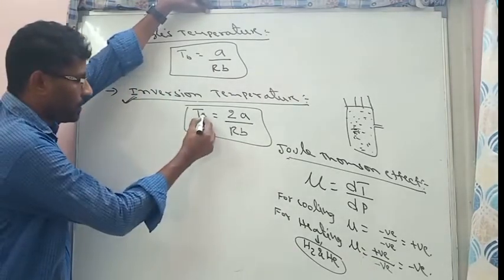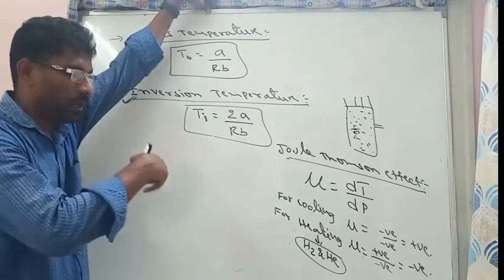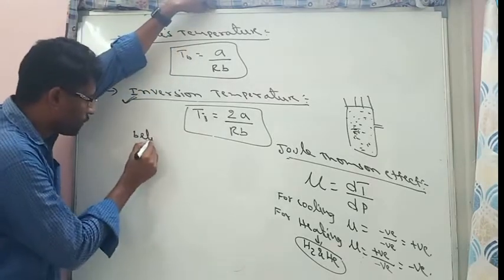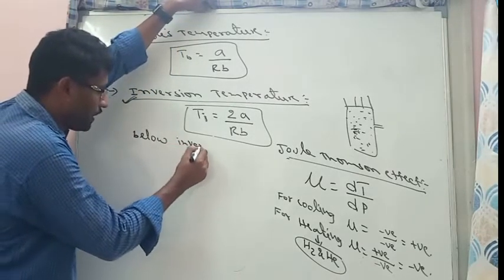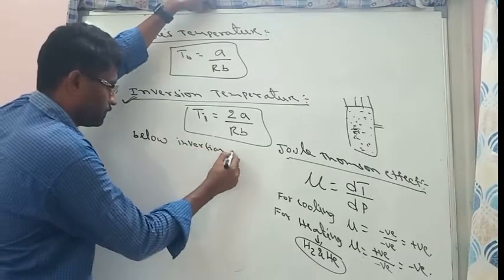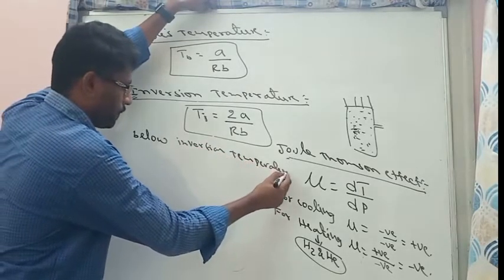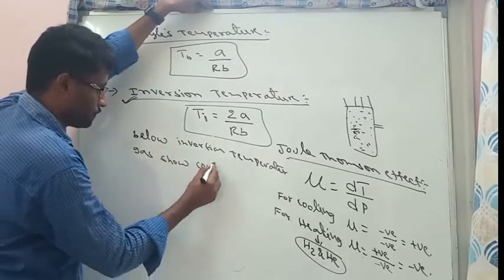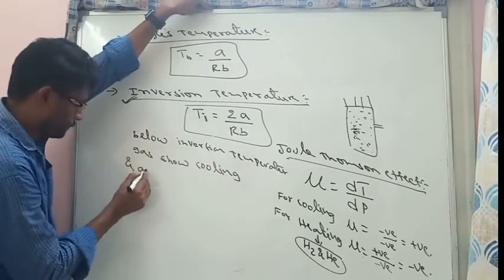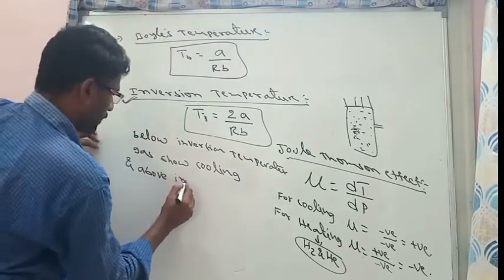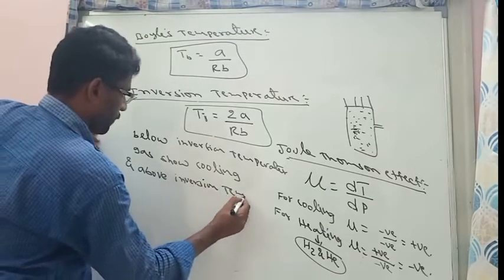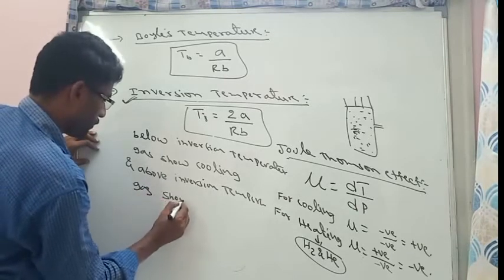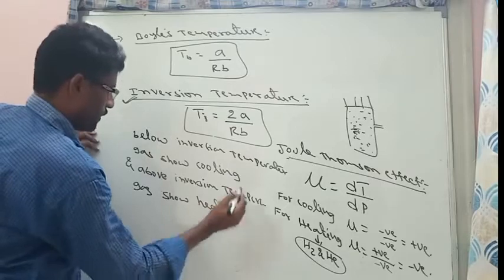At this inversion temperature, gas does not show cooling effect or heating effect. But below inversion temperature, gas will show cooling, and above inversion temperature, gas will show heating effect.